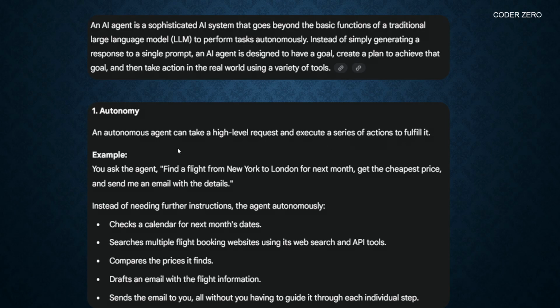For example, if you ask the agent, find a flight from New York to London for next month, get the cheapest price, and send me an email with the details. Now, instead of needing further instruction, the agent autonomously checks a calendar for next month's dates, searches multiple flight booking websites, compares the prices it finds, drafts an email with the flight information, and sends that email to you. So it will perform all of this without you having to guide it through each individual step.